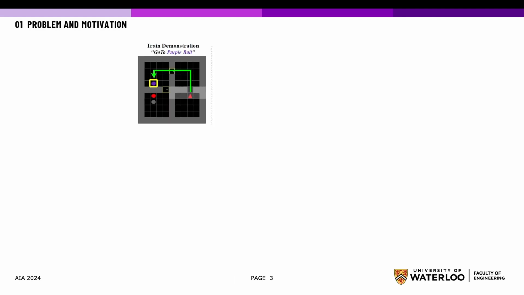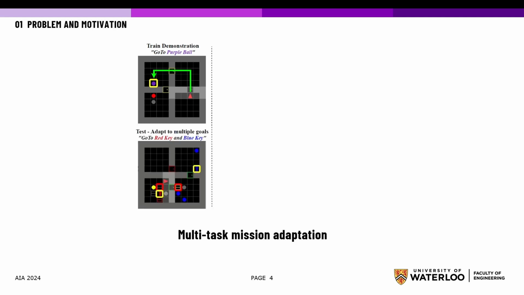Despite recent advances in learning-based planners, autonomous systems and decision-making in multitask missions remain a challenging problem. Consider a policy learning scenario where the training demonstration is as seen in the figure, a multi-room navigation task where the agent is required to reach a single goal traversing through multiple rooms.